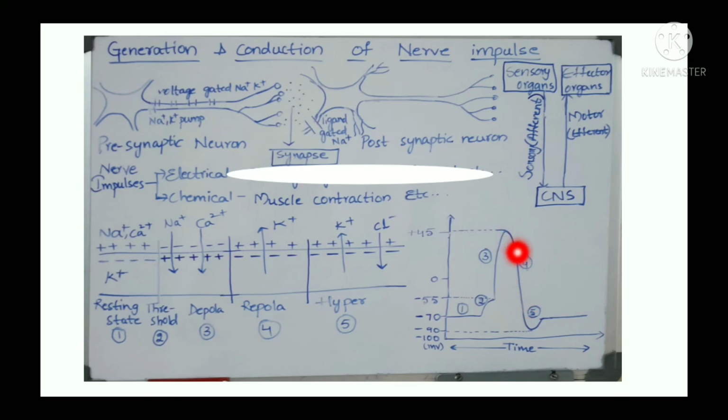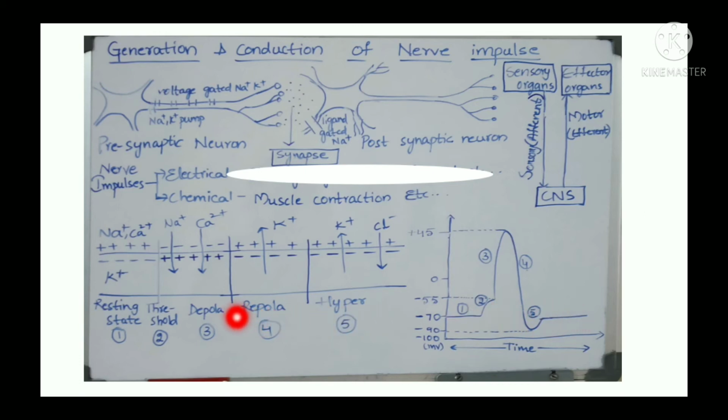Repolarization is nothing but the falling phase, so it is decreasing. And then in hyperpolarization, it is still getting more negative, so it is further decreasing. In hyperpolarization, the potential is minus 90 millivolts, and again it reaches the resting stage, which is minus 70 millivolts.